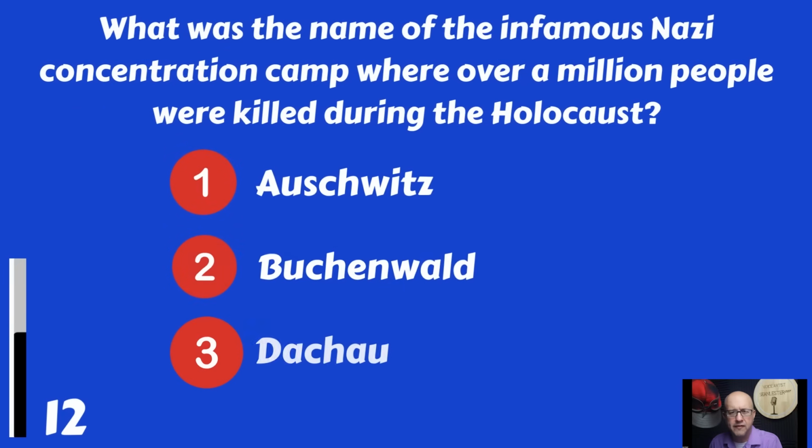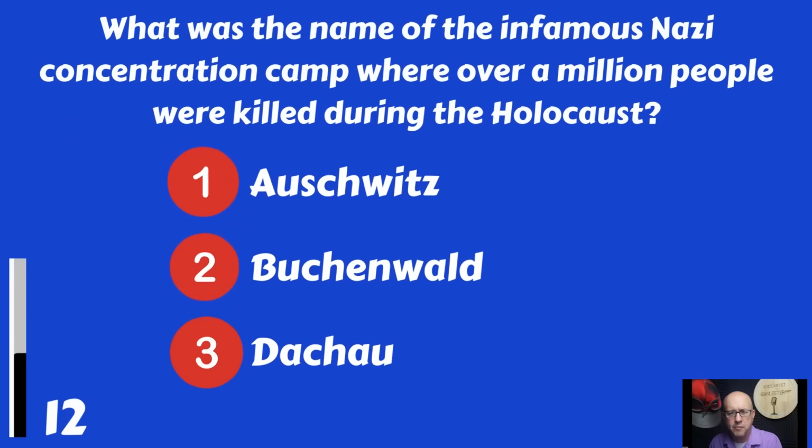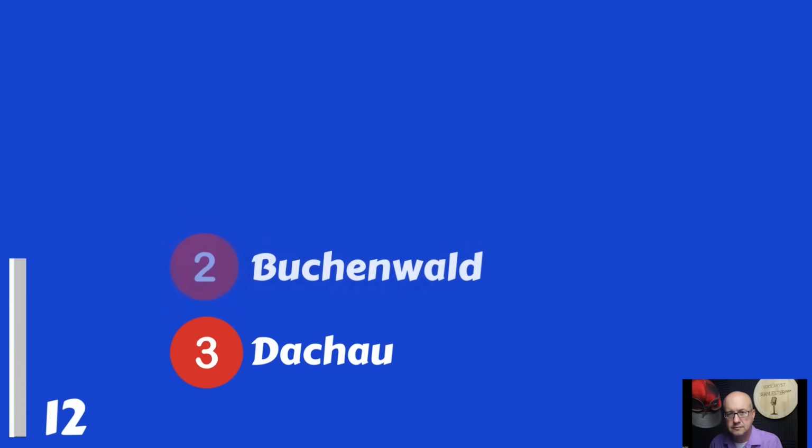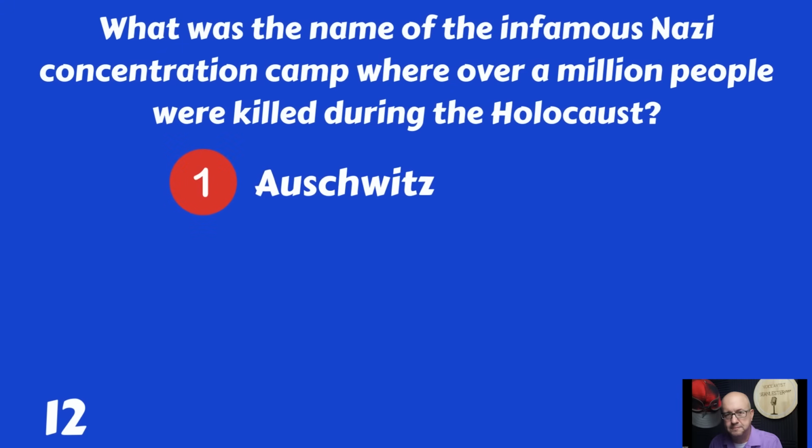What was the name of the infamous Nazi concentration camp where over 1 million people were killed during the Holocaust? Auschwitz, Buchenwald, or Dachau? Auschwitz.